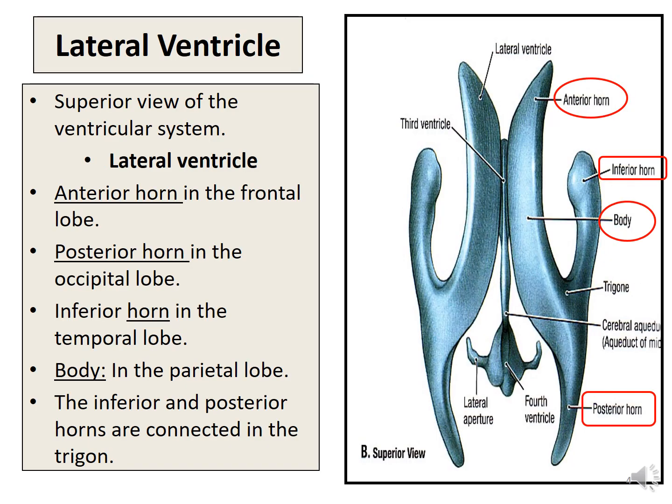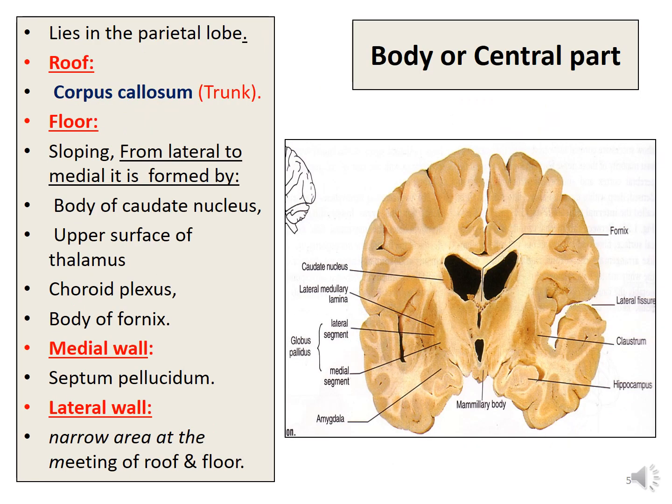Again, you can see the superior view of the ventricular system, and the two lateral ventricles. The anterior horn is in the frontal lobe, the posterior horn extends into the occipital lobe, and the inferior horn extends into the temporal lobe. The body is in the parietal lobe. The posterior and inferior horns are connected in the trigone area.